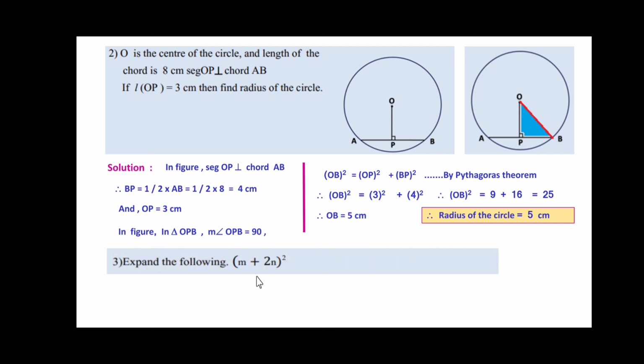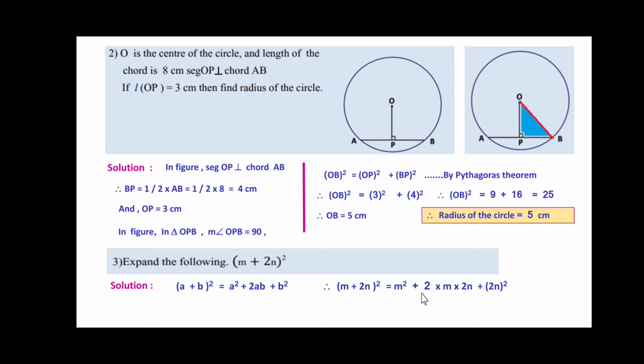Expand the following: m plus 2n bracket raised to square. This expansion we already learned, that is, we know that a plus b bracket raised to square is equal to a square plus 2ab plus b square. First term plus second term bracket raised to square is first term square plus 2 into first term into second term plus second term square. Like that, here a is replaced with m and b is replaced with 2n. Therefore, it can be written m plus 2n bracket raised to square.